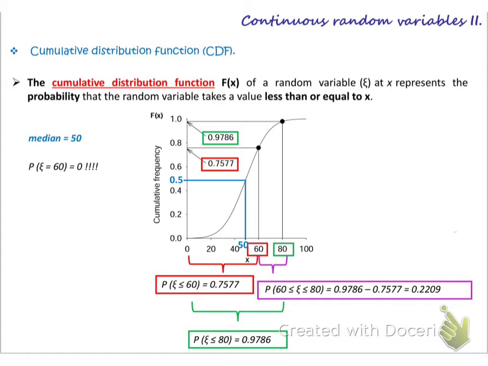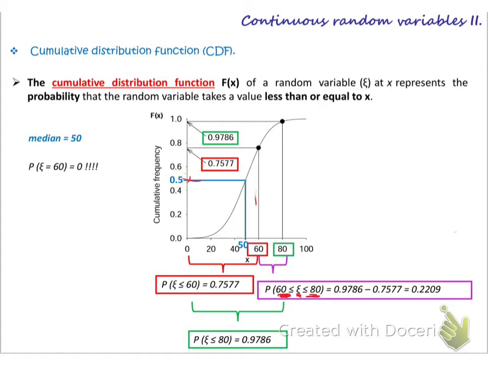So here the probability at the line 50 means the probability which is less than or equal to 50. I can get all the area here directly from here. Up to 60, I go with the line up and get the probability of the area less than or equal to. If I want to get the probability between a range, like this example, the probability of zeta greater than or equal to 60 and less than 80, where is it on the graph?